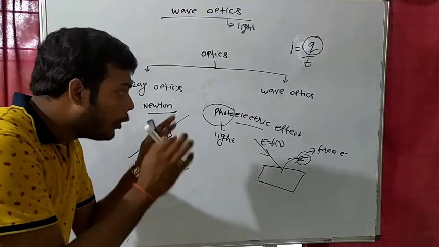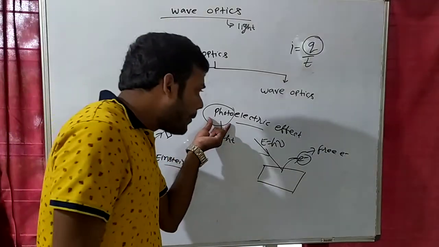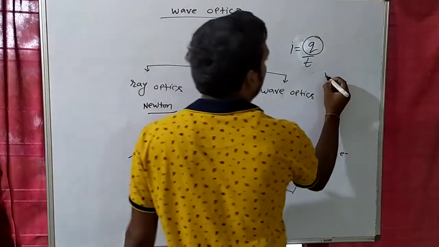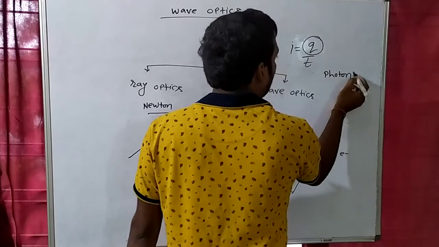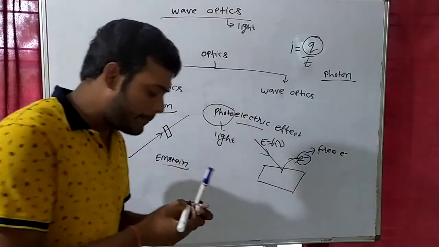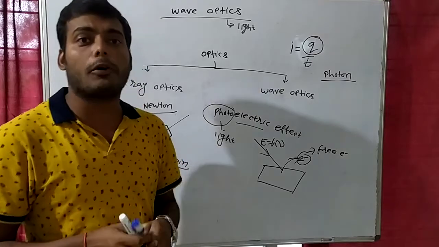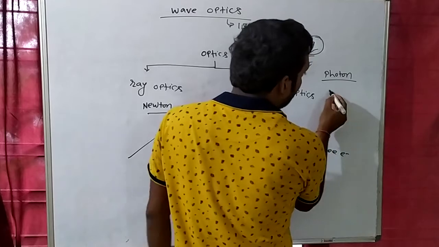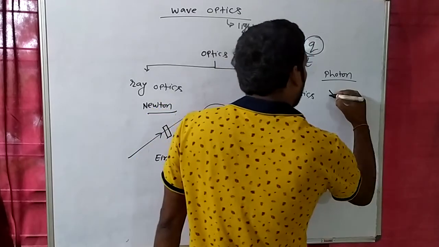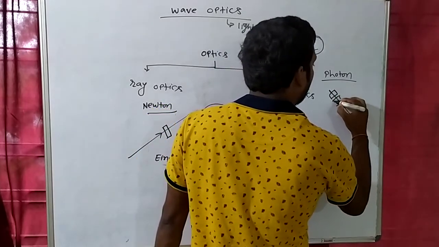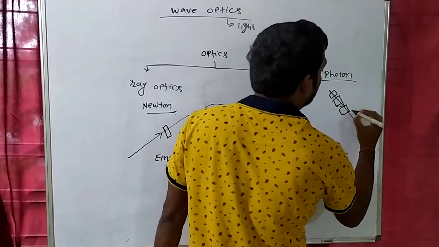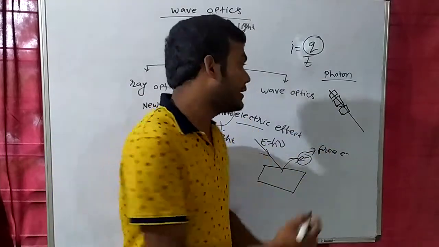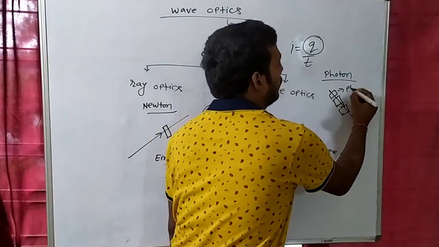So this whole photoelectric effect happens with the help of photons, that means with the help of light. What is a photon? I am telling you a brief introduction about the photon also. We believe that a photon is a packet of energy. So when the light is coming like this, we believe that light is coming in the form of packets, and each packet has its own energy, and this packet is known as a photon.